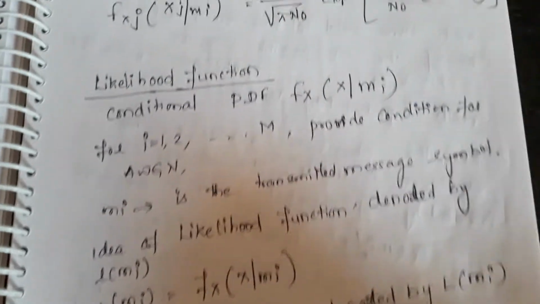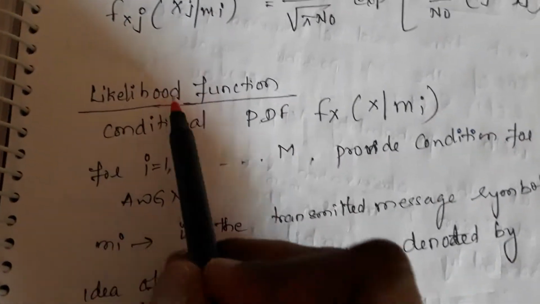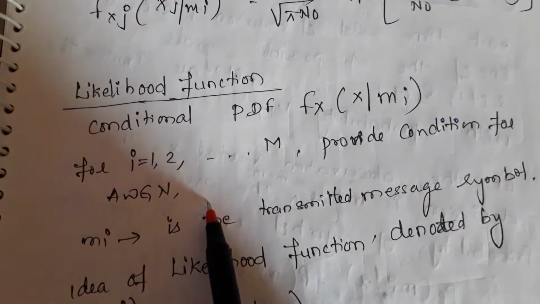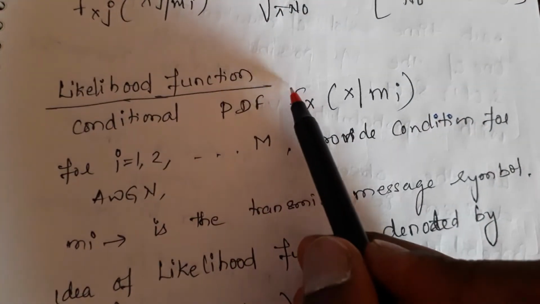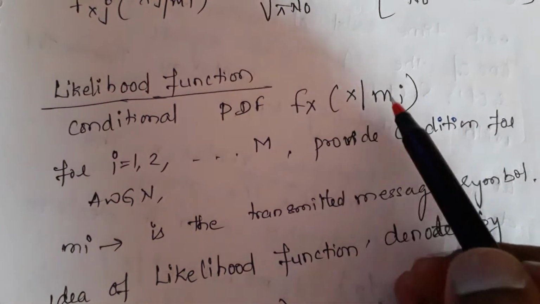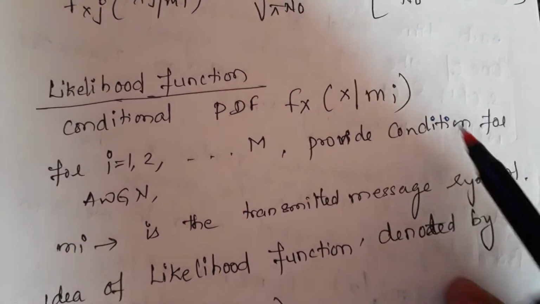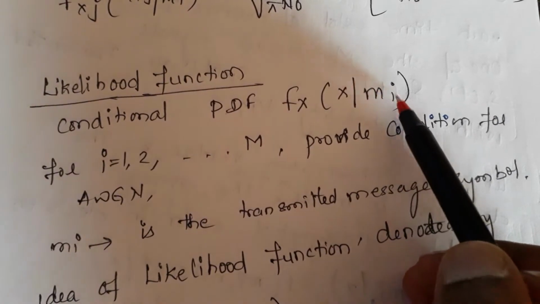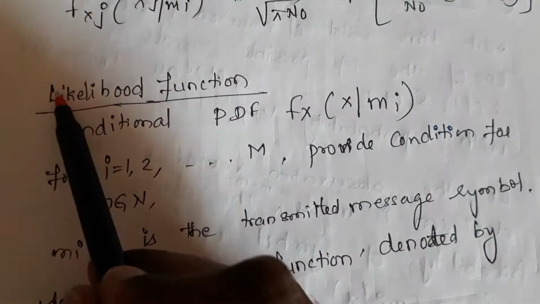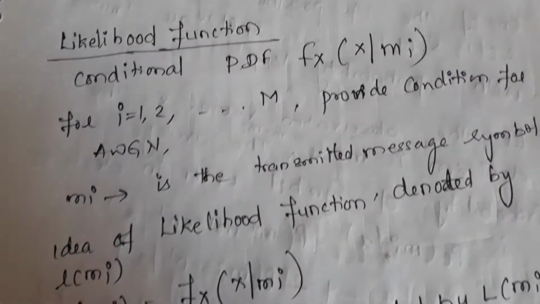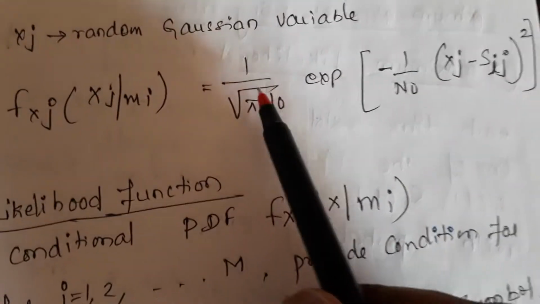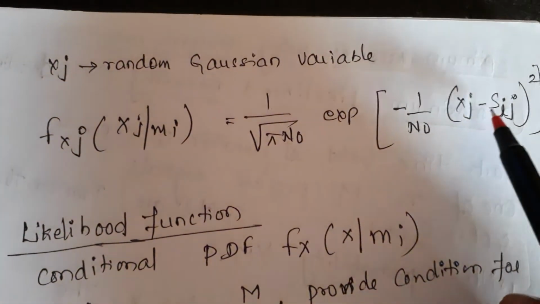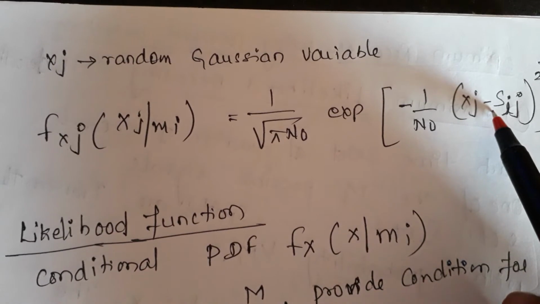Now I am going for the very important thing, the likelihood function. Whatever I have sent, I have received; that is the meaning of likelihood. f of x given mi: I have sent mi. Please understand, very simple. Everybody knows this equation; we already did it in module 3.